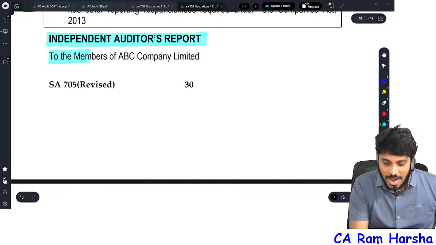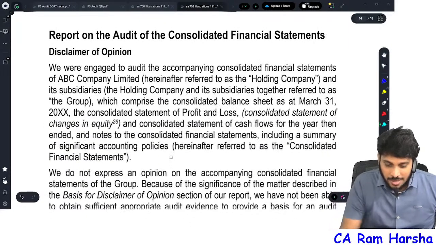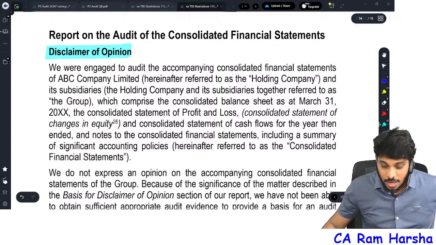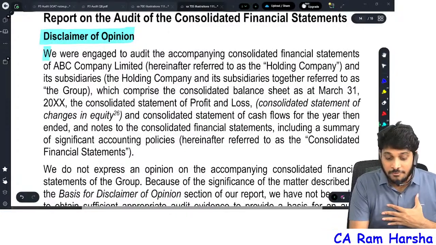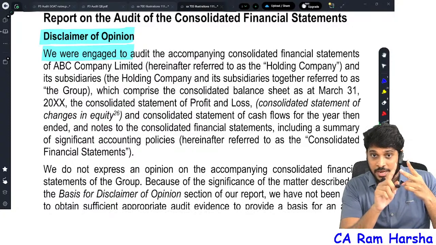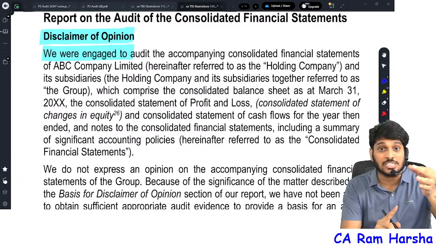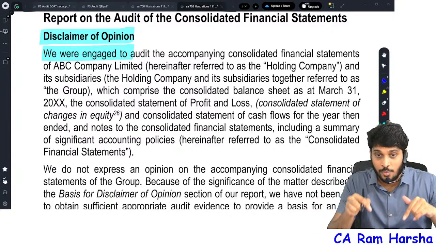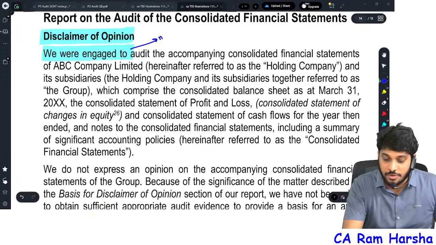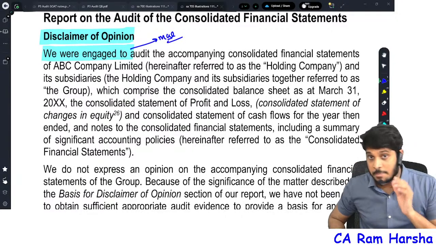You see now how audit reporting is affected. Title is the same, addressee is the same, and the heading itself is disclaimer of opinion. Now you see what the auditor is trying to tell you. We were engaged to audit. Remember, generally when you are giving adverse opinion, qualified opinion, or unqualified opinion, you state that we have audited, whereas here you will make a statement that we were engaged to audit. Very important for MCQ. In MCQ they might test us.